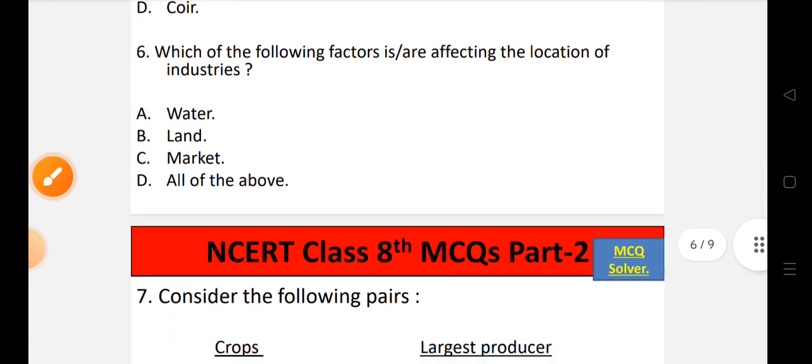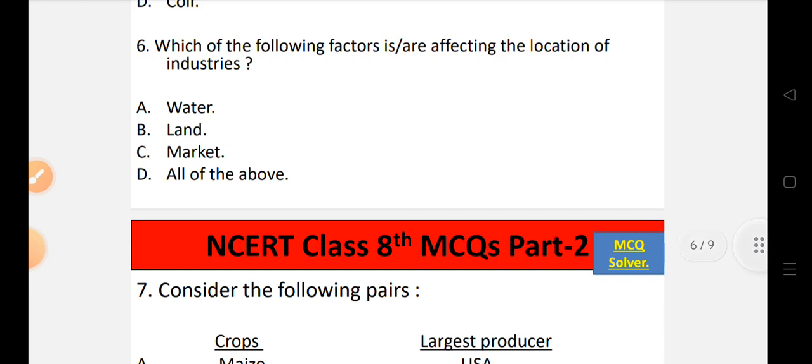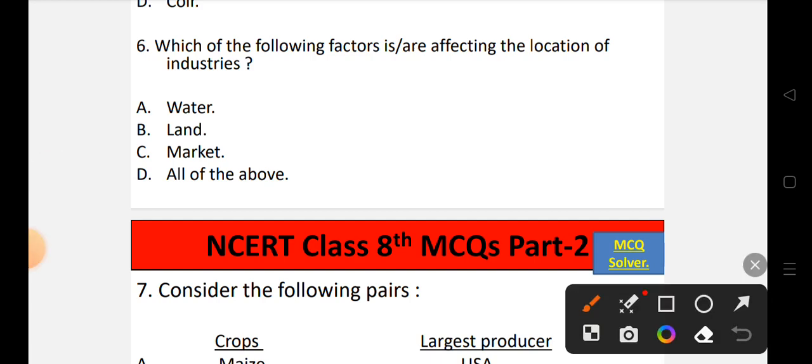Now let's move to question number 6. Which of the following factors is or are affecting the location of industries? Options are option A water, option B land, option C market, option D all of the above. So if we look into the factors which are affecting the location of industries, water is a very essential part of the day-to-day routine in the industry's work.